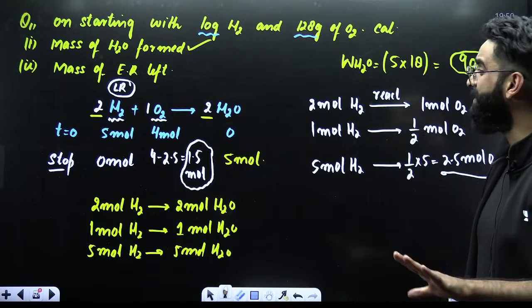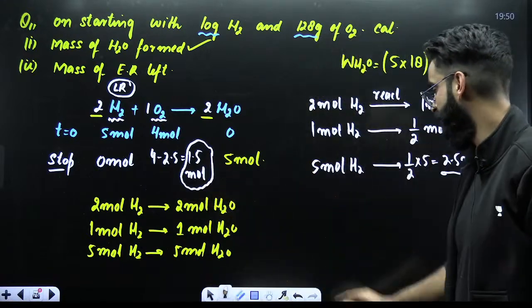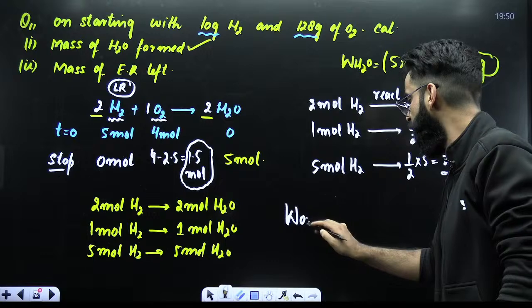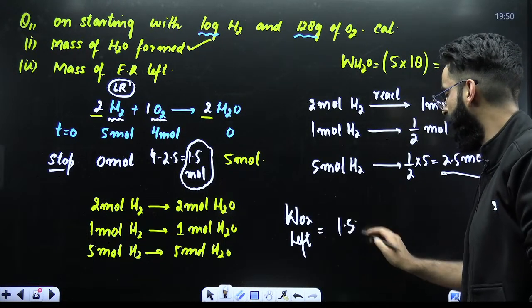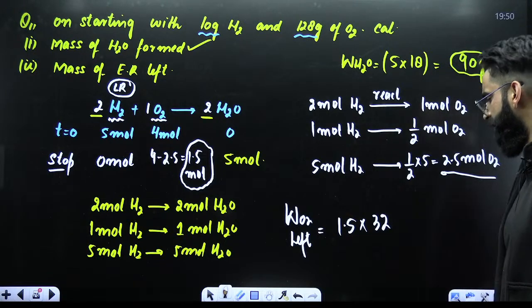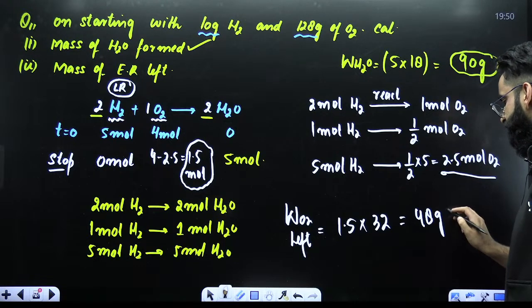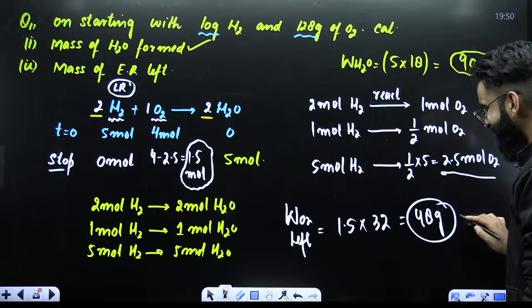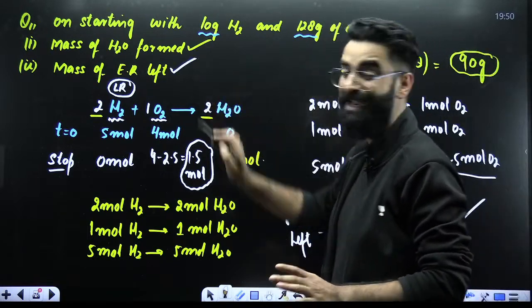But as per the question, am I supposed to calculate moles of O2? No, I'm supposed to calculate mass of O2 left, right? So mass of O2 left in the container will be equal to moles of O2 left, 1.5, multiplied by molar mass of O2. And this value comes out to be 48 grams. So 48 grams of O2 will be left in the container at the end of the reaction.